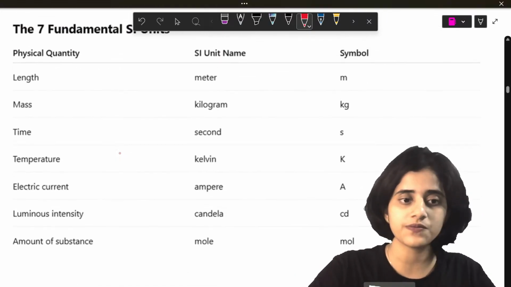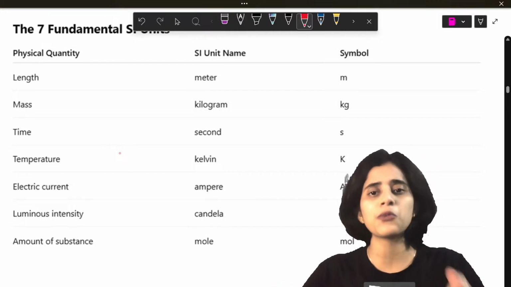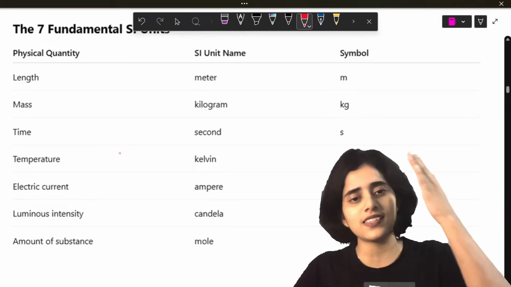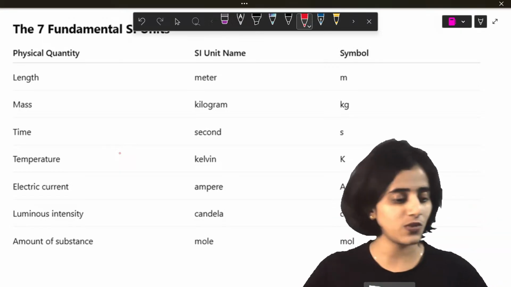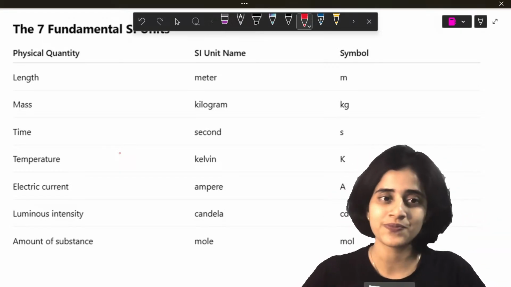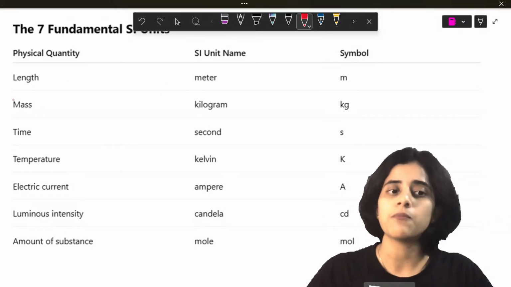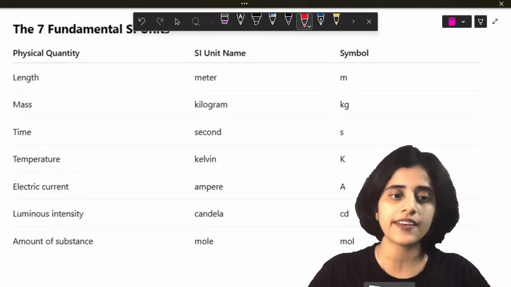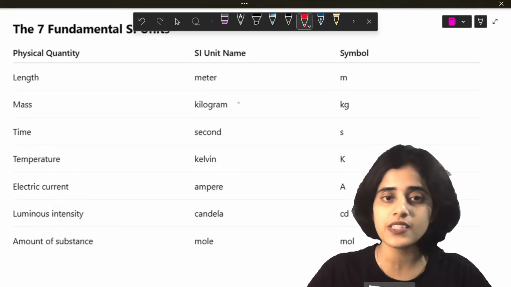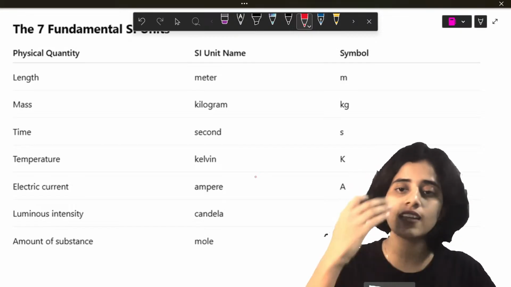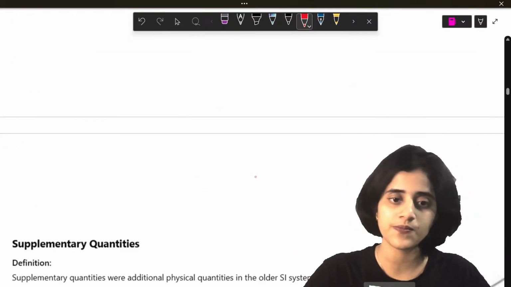I have given here. By this time you should know this by heart, because I've been discussing the same thing for, what is the time now? 20 minutes now. So you have length, mass, time, temperature, current, luminous intensity, and amount of substance, and their units. These are the SI standard units.